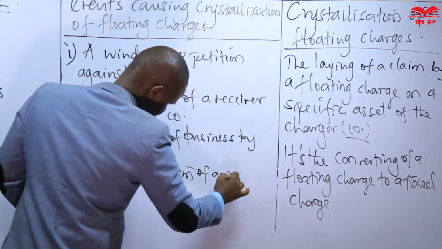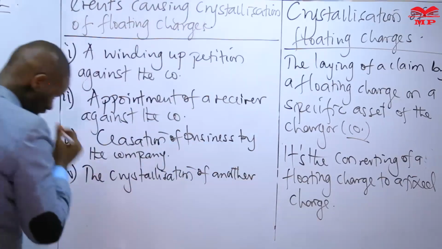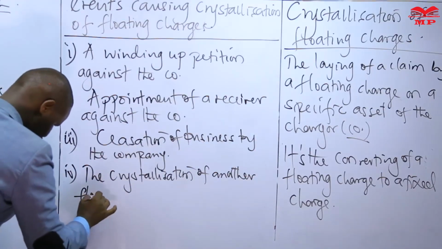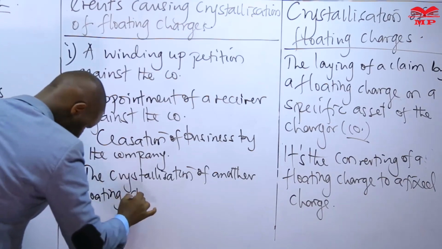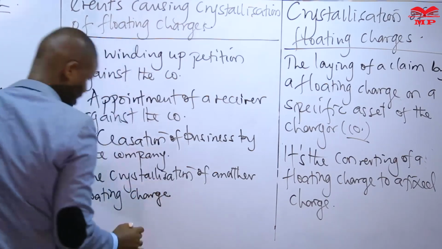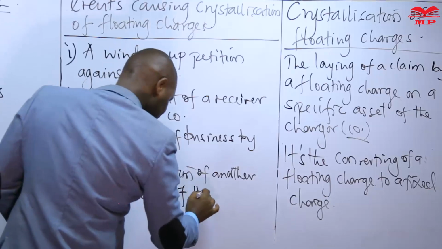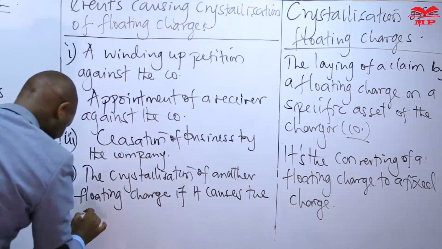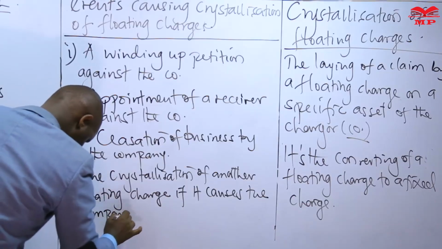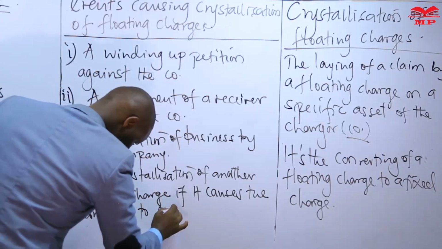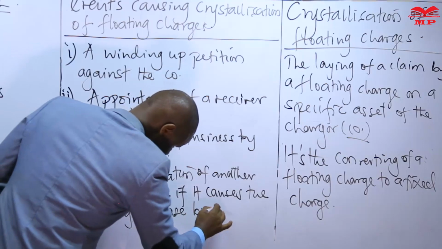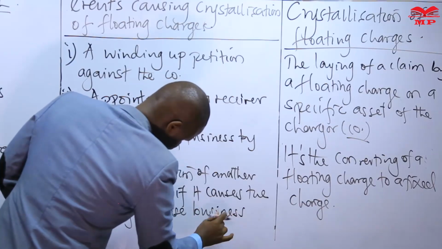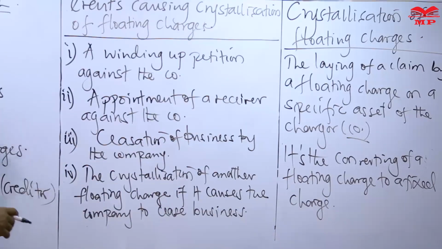The other possibility would be the crystallization of another floating charge, if it causes the company to cease business.